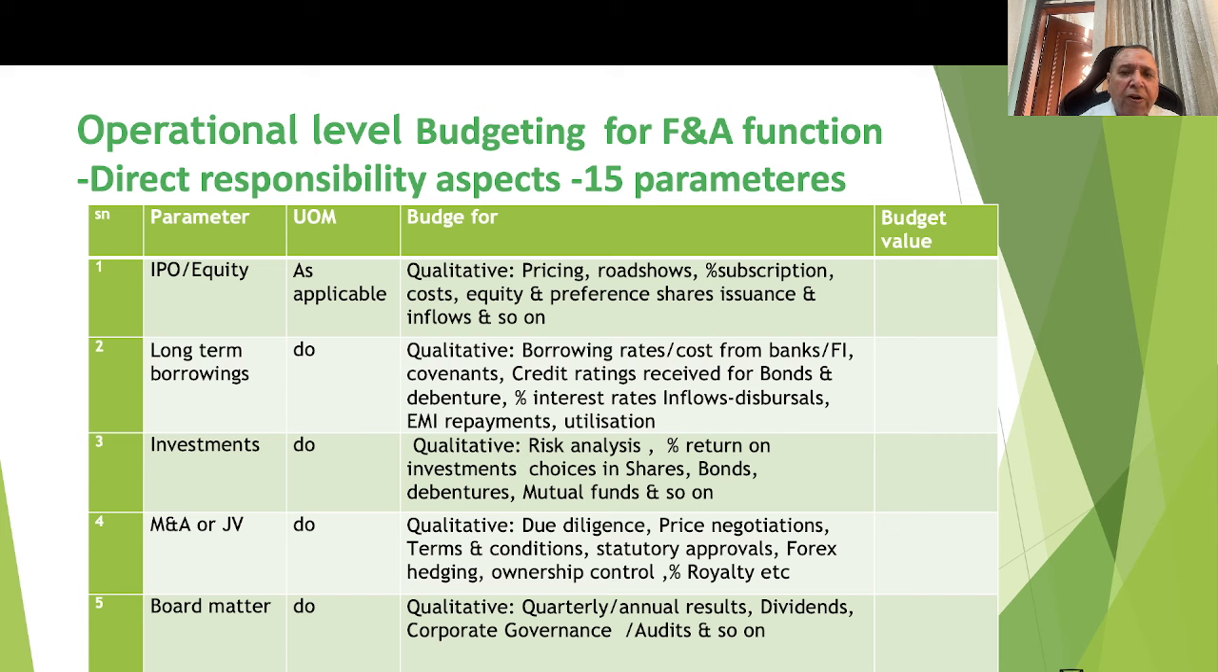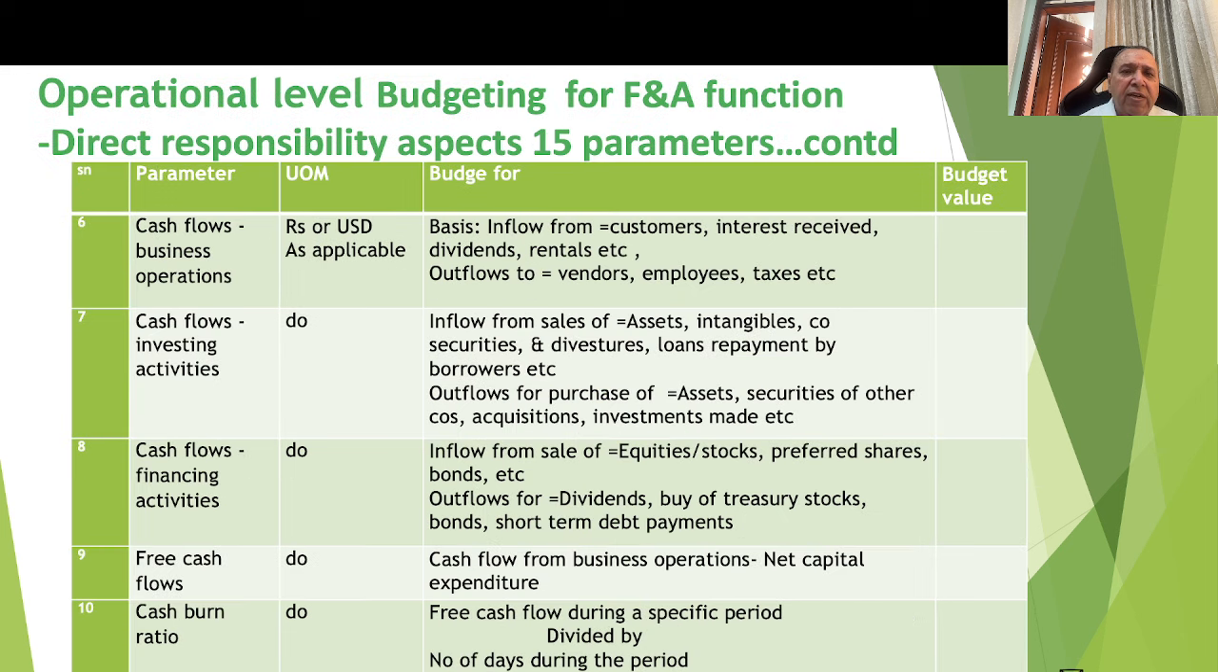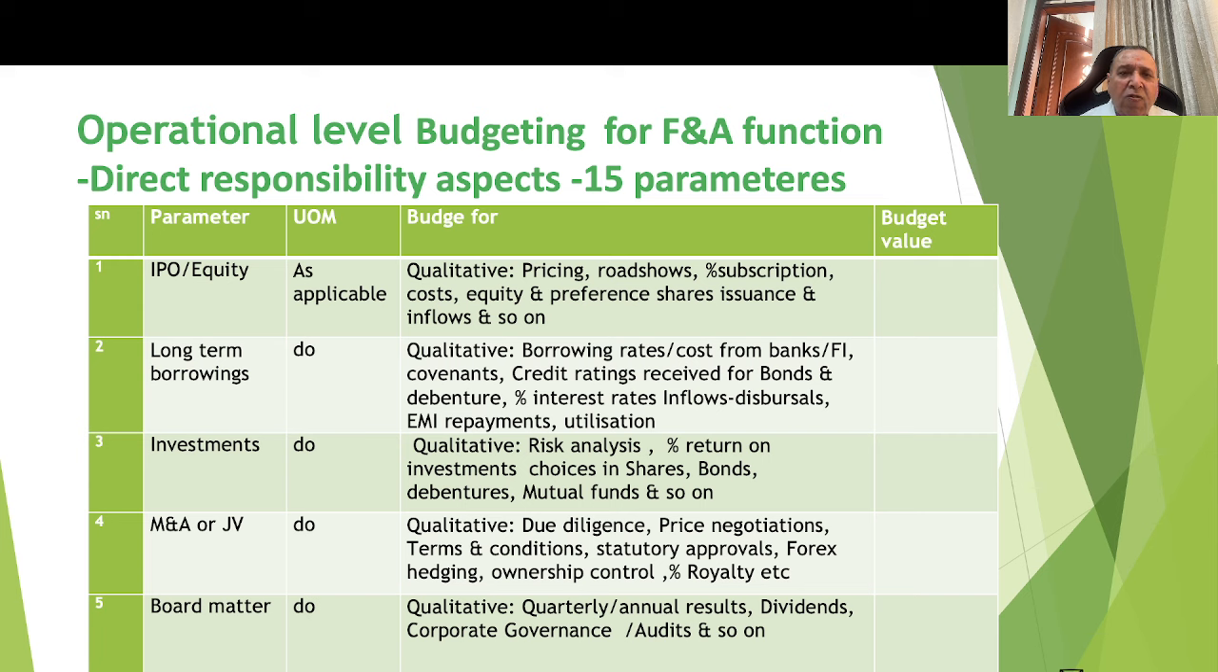Similarly, for the long-term borrowing, there are the borrowing rates, the cost from the banks and FIs, covenants, credit rating, etc. These are to be incorporated in the second row. Investment: the qualitative risk analysis, perceived return on the investment, choice of shares, bonds, debentures, etc. These are to be incorporated in the fifth column. And board matters, these are to be incorporated in the direct responsibility areas. Now please appreciate, these are all qualitative parameters.